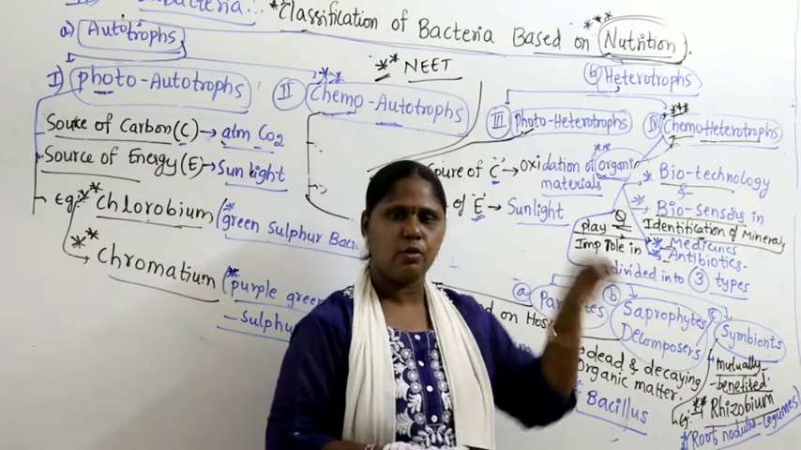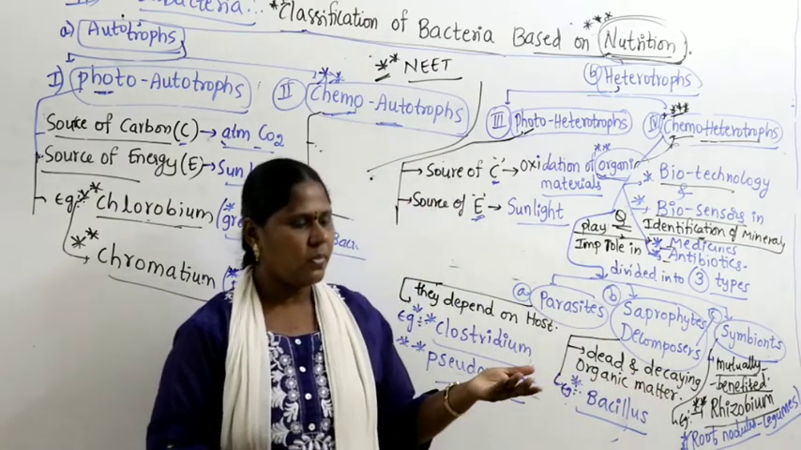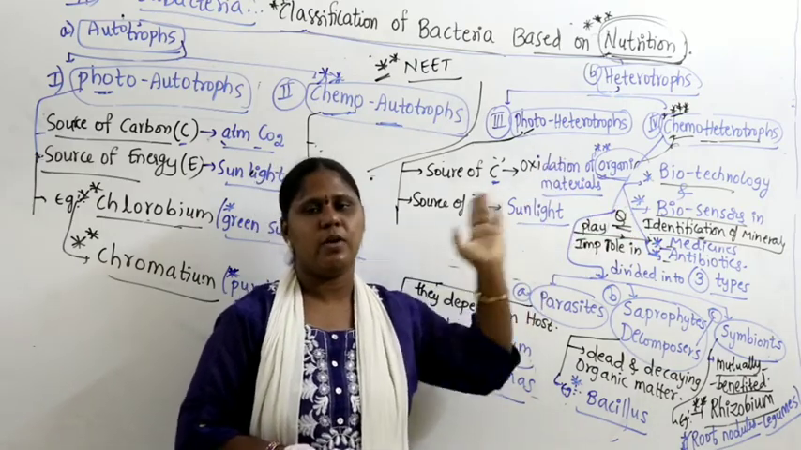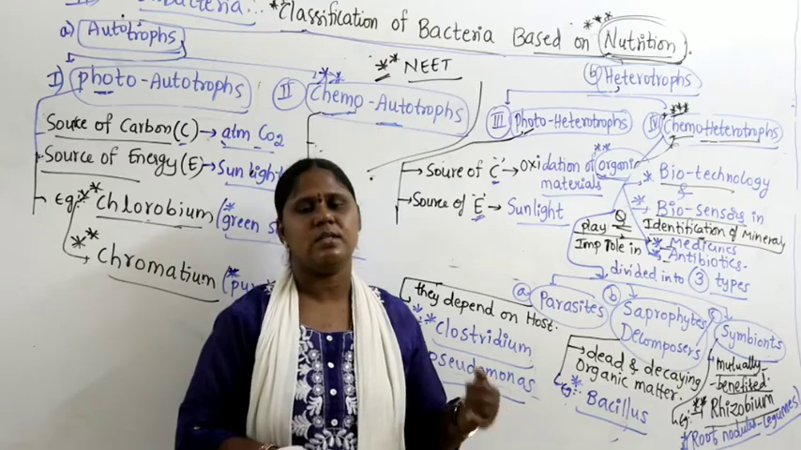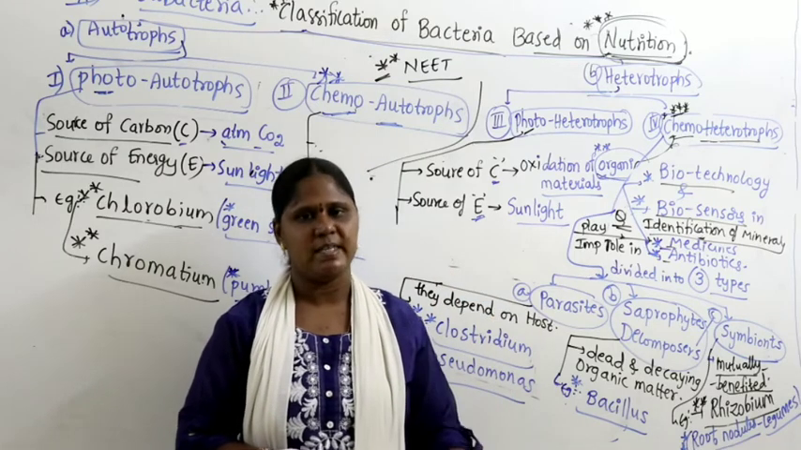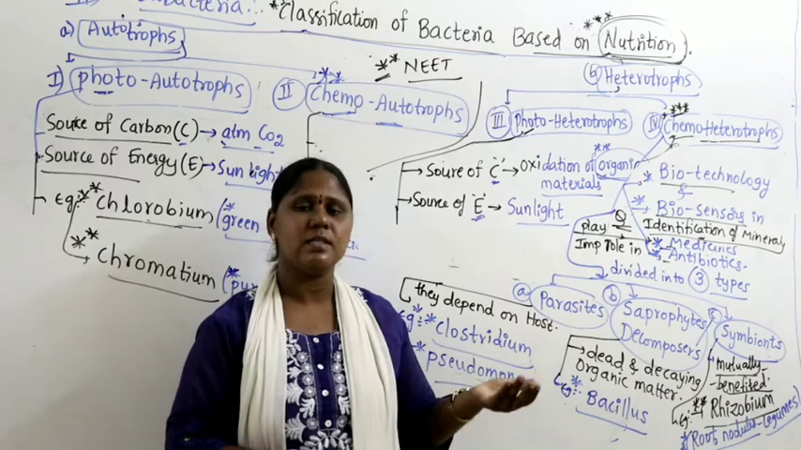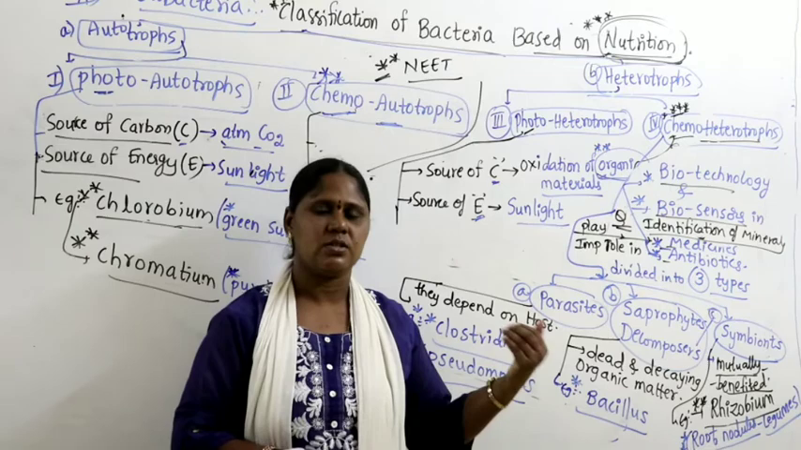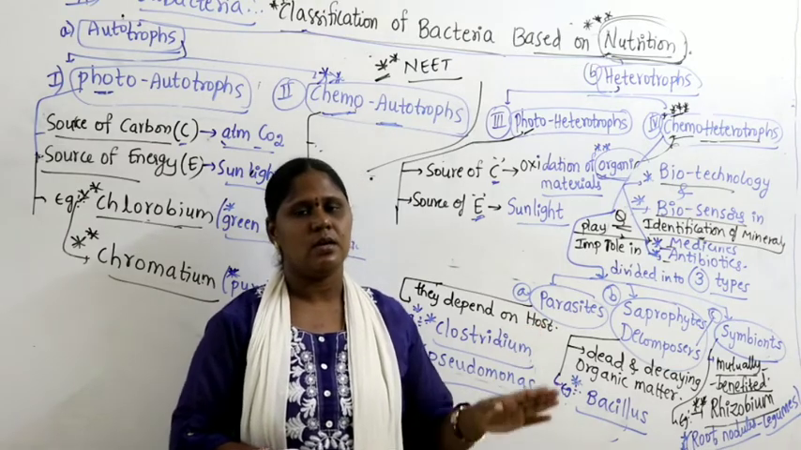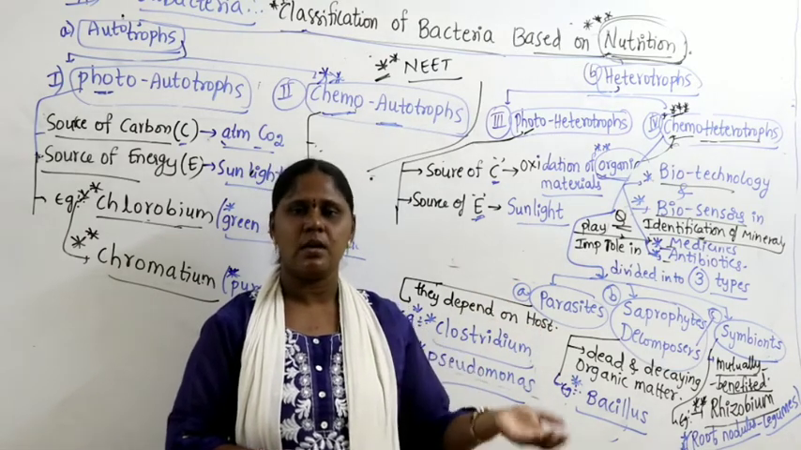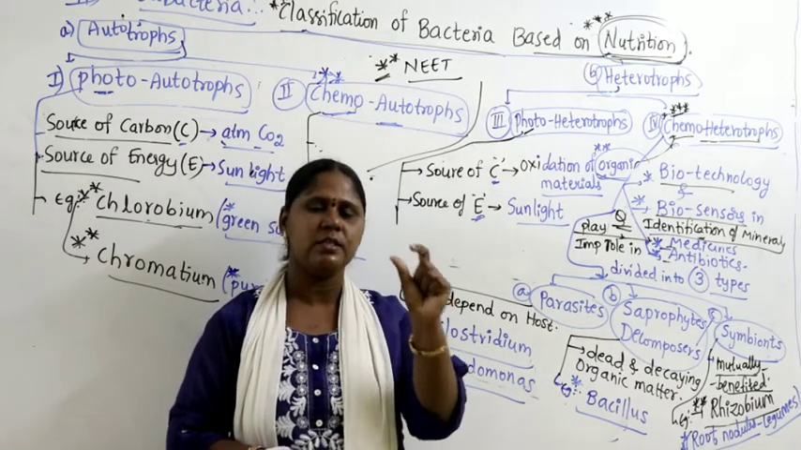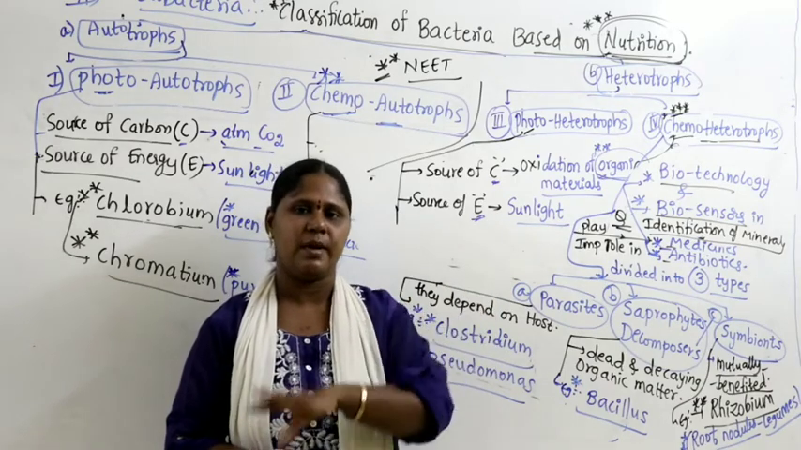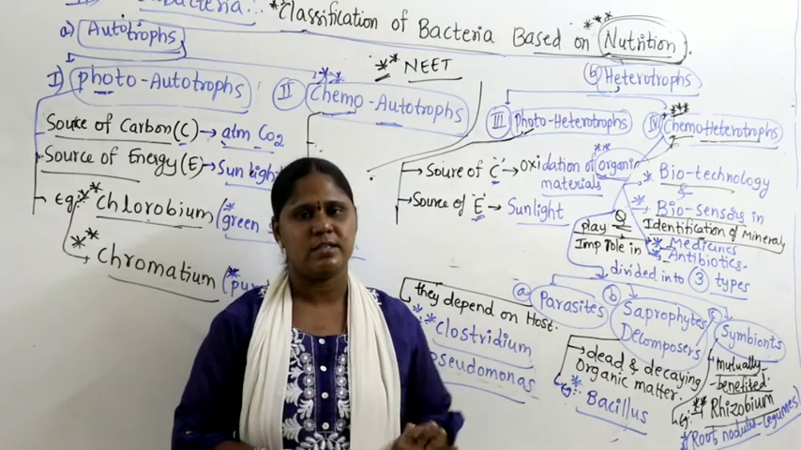From these chemoheterotrophs, like if you take Streptomyces griseus, that belongs to the fourth category called chemoheterotroph. From Streptomyces there is an antibiotic which is extracted called streptomycin. Not only that, from Streptomyces species nearly 200 different strains of antibiotics are extracted. Streptomyces is a genus name. It includes so many species. From different species of Streptomyces, different antibiotics are extracted.